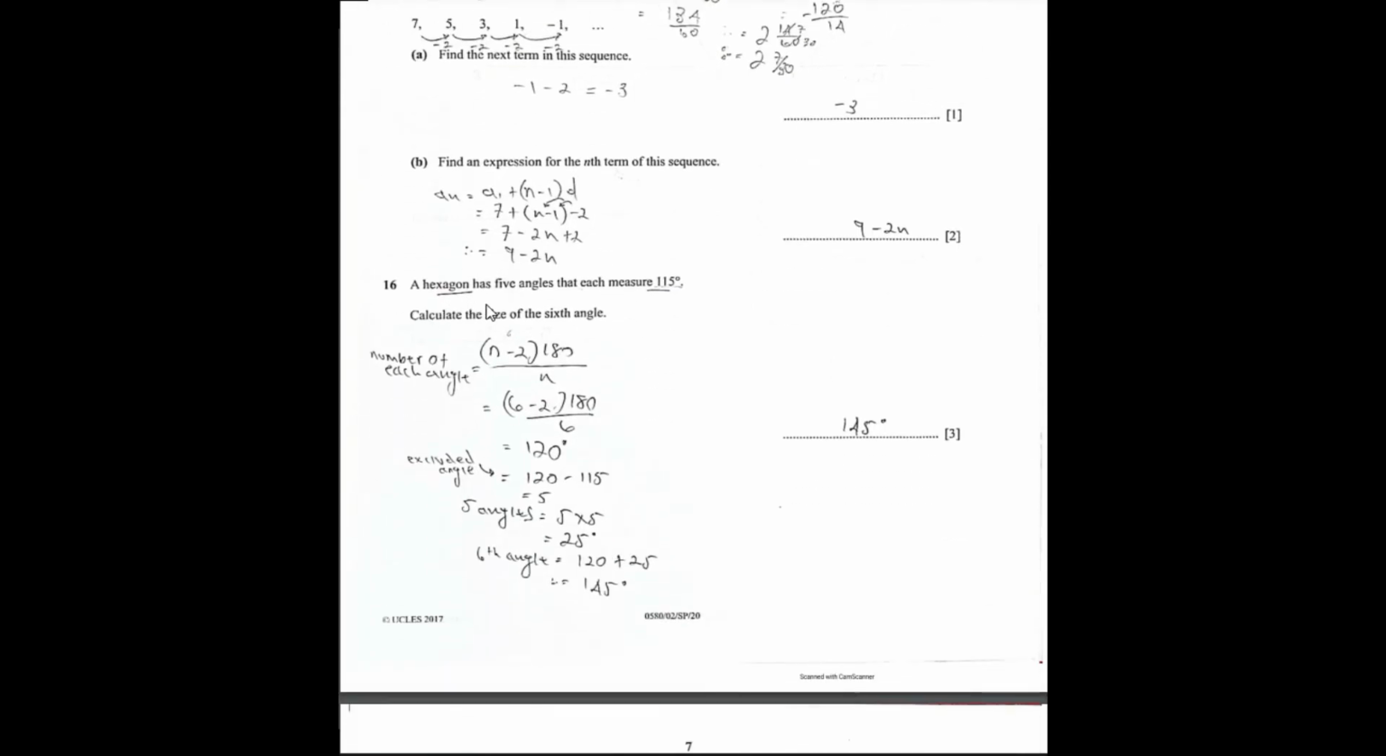Question 16. A hexagon has 5 angles that each measure 115 degrees. Calculate the size of the 6th angle. To find each angle in a regular polygon, we use the formula n minus 2 times 180 over n, where n is the number of sides of the regular polygon. Since they say it is a hexagon, it is actually a 6-sided regular polygon. So 6 minus 2 times 180 divided by 6 gives each angle.